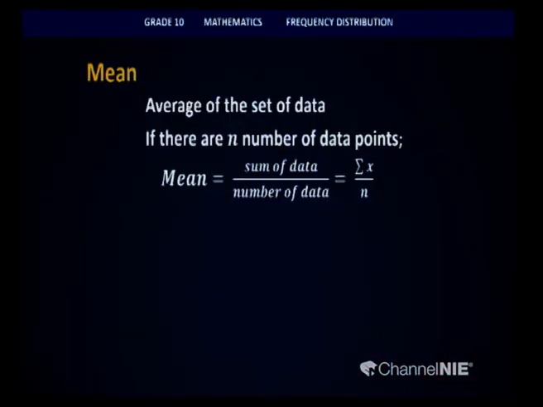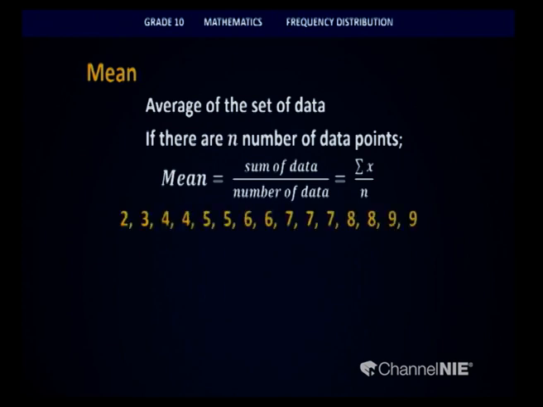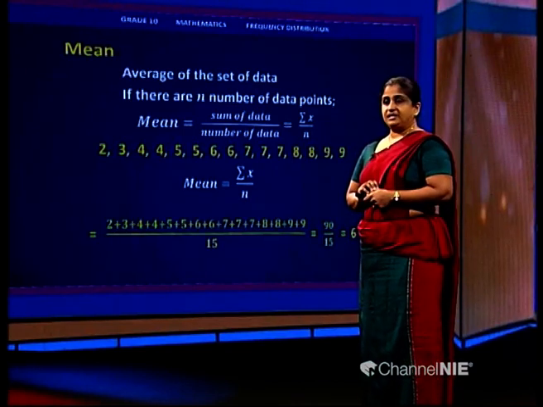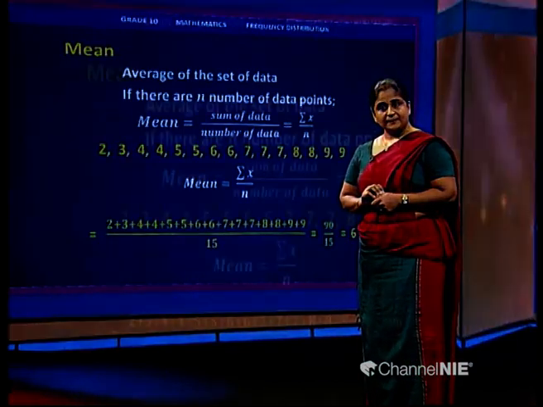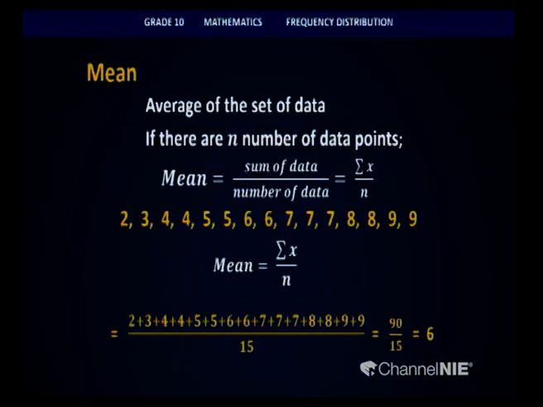So, in my data set, to calculate the mean, I have to find the sum of the data set. I have to keep on adding all these values to find sigma x. What does this sigma x mean? X stands for the data points. Sigma denotes the sum of all the data points. The sum of the data points needs to be divided by the total number of data points. So, here children, it will be 9 divided by 15, which gives you a value of 6. I hope all of you understood this calculation.